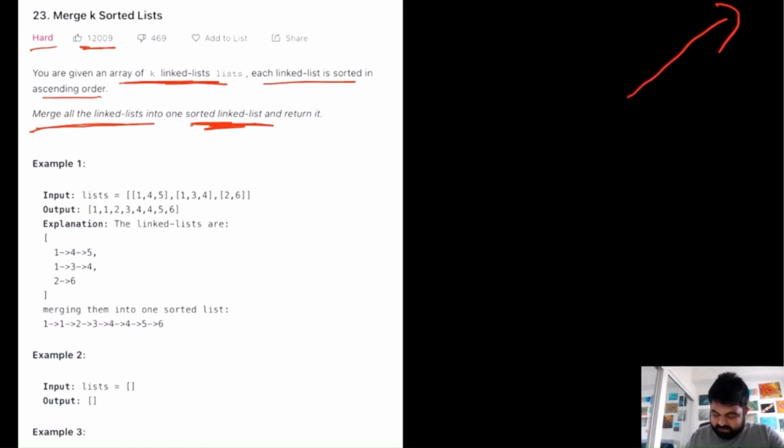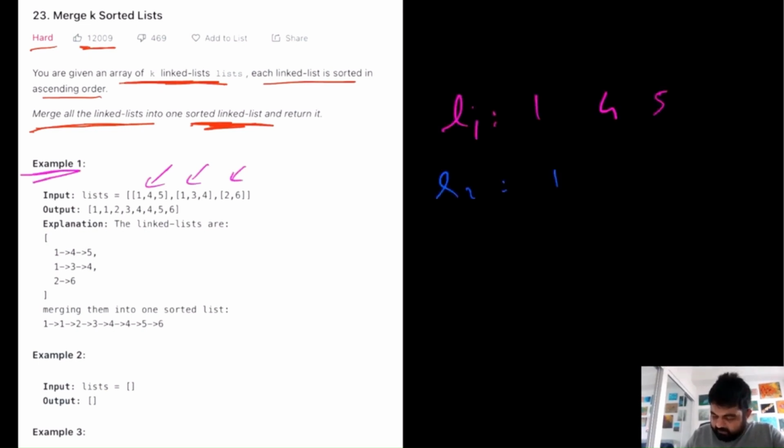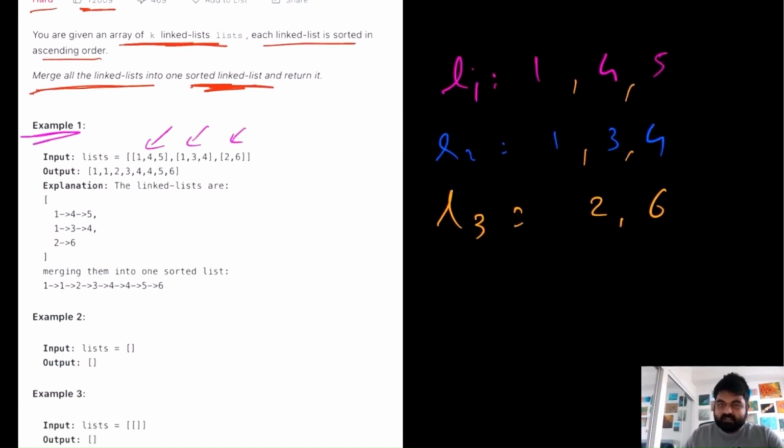And if we see the example for this case, basically we are given a bunch of different linked lists and all of them are sorted. So if we see this first example, we are given these linked lists, and now we need to merge all of them into one single linked list, and that single linked list needs to be sorted.